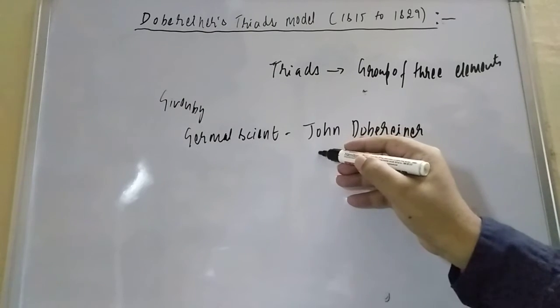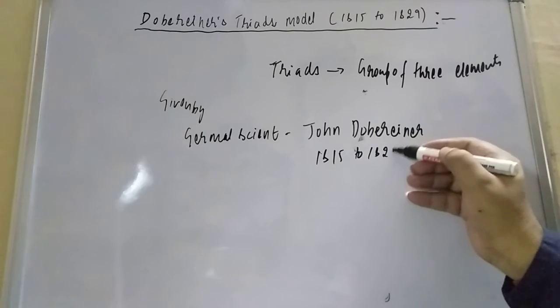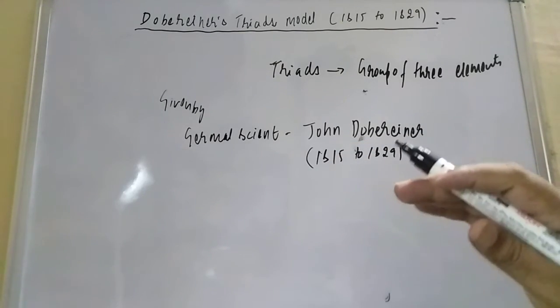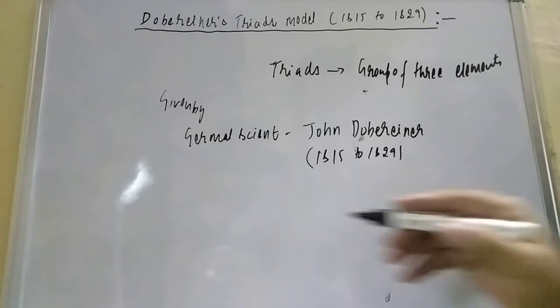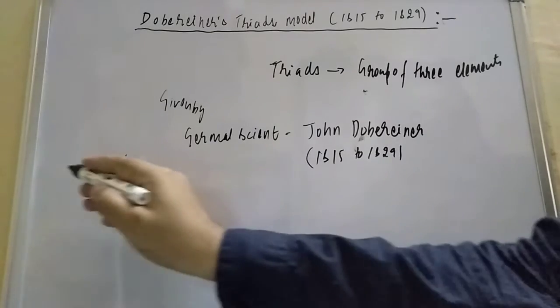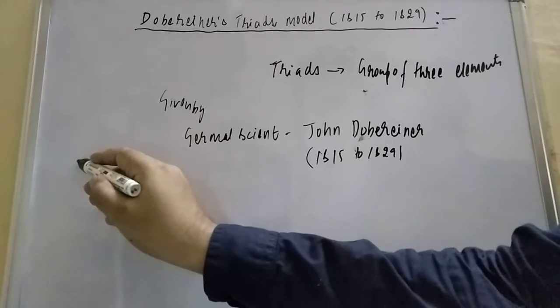This model was very successful from 1815 to 1829. After that another model came, and this model failed after this time. He gave a law, which is known as the triads law.